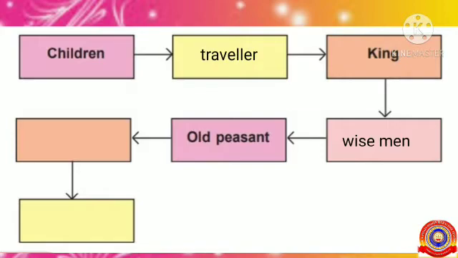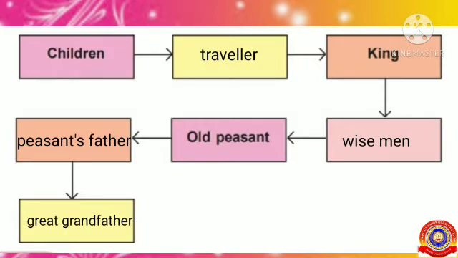From the wise man, where did it reach? Yes, it reached the old peasant. It's already written there. Now, how was the journey of that grain from that old peasant? Yes, very good. At first, it reached the peasant's father. At last, it reached the great grandfather. So, hope you all understood this activity. Am I right? Now, shall we move on to the next activity?